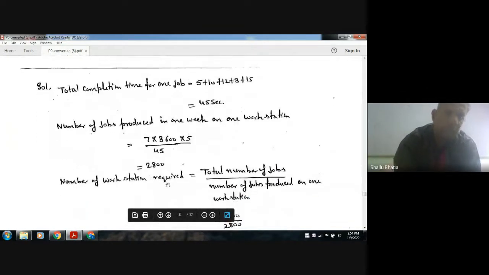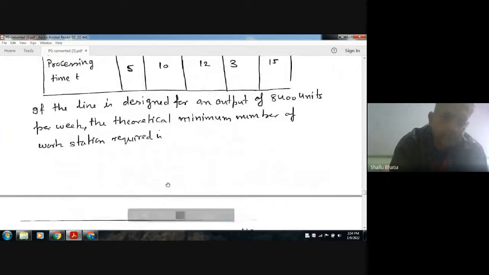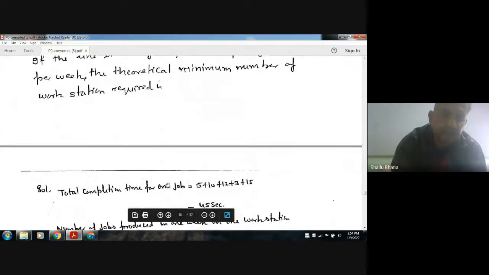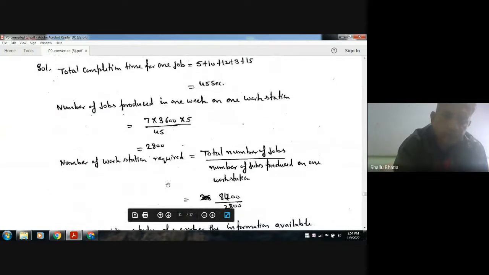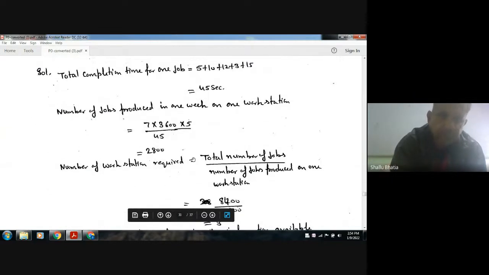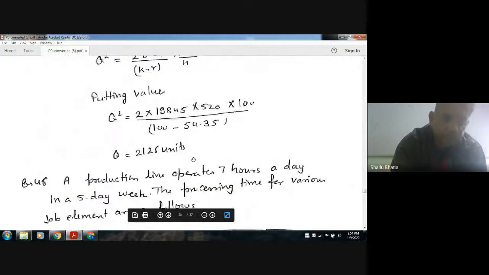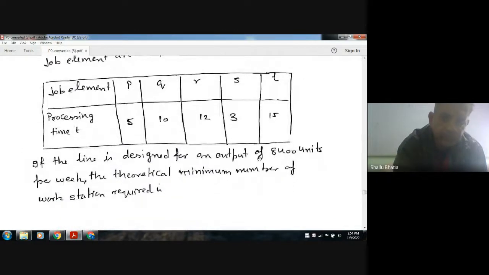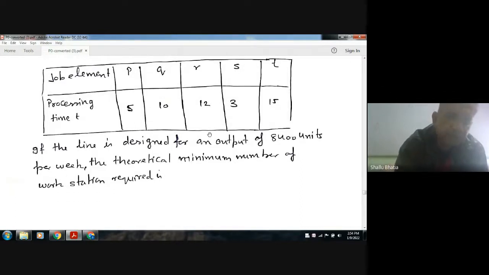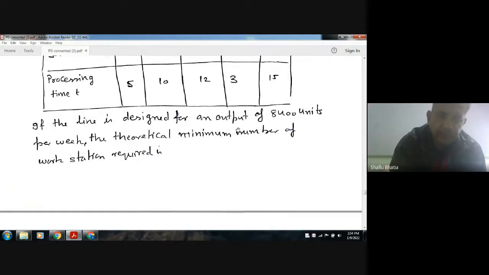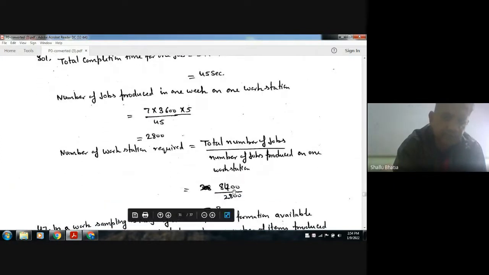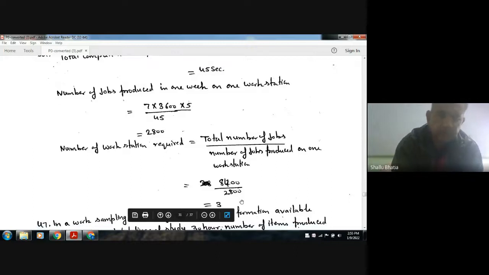Okay. So we have to calculate the theoretical minimum number of workstations required. Now the total number of jobs we have to produce is 8400. By using just one station in 1 week we are producing 2800. So the number of stations required is 8400 by 2800. Answer is here.